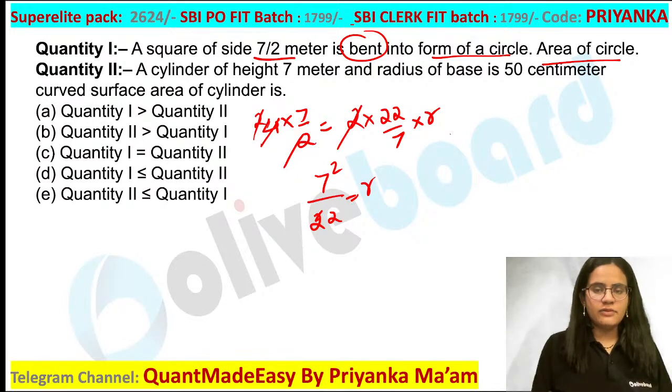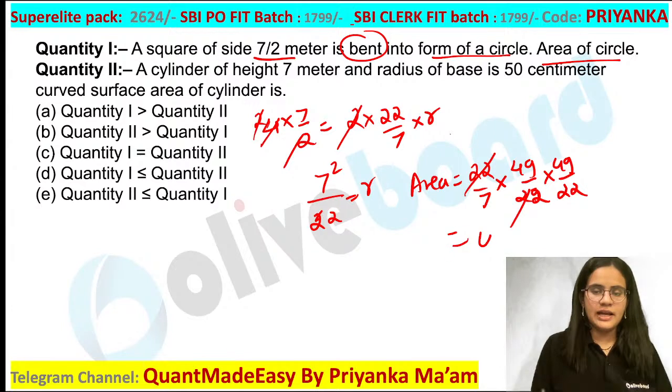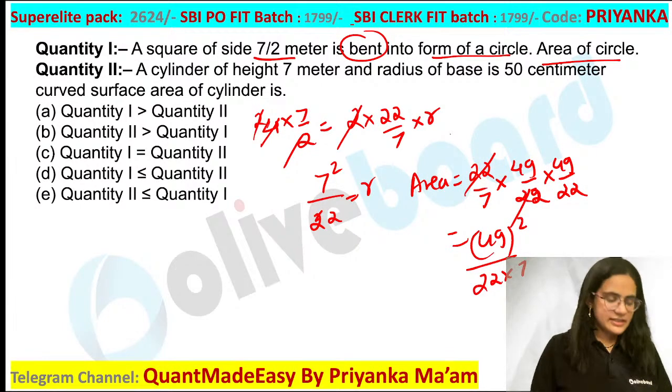How will you calculate the area of the circle? Area is nothing but pi r square. So 22 by 7 into r square, that is 49 by 22 and 49 by 22. Are you guys getting this? 22 will get cancelled. Now you are going to get an approximate fractional value in this, which is 49 square upon 22 into 7. Are you guys getting this one?